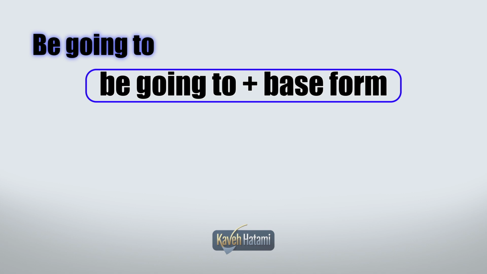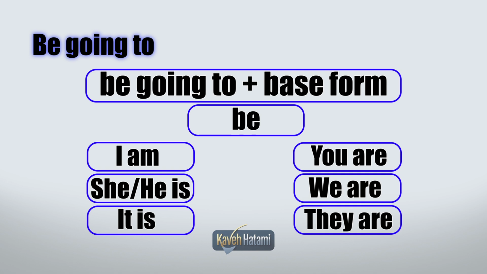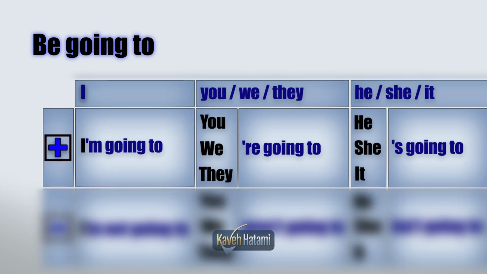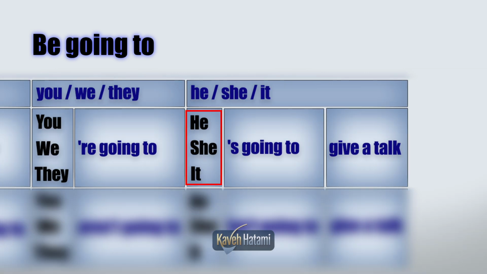Now let's check the structure of be going to. As you know, be is I'm, he's, she's, or other examples. Therefore, in the positive form: I'm going to. You, we, they are going to. He, she, it is going to give a talk. Be careful. Give is in a base form.